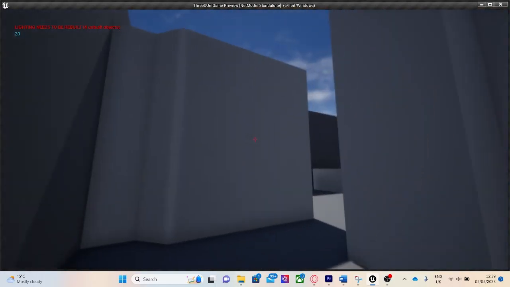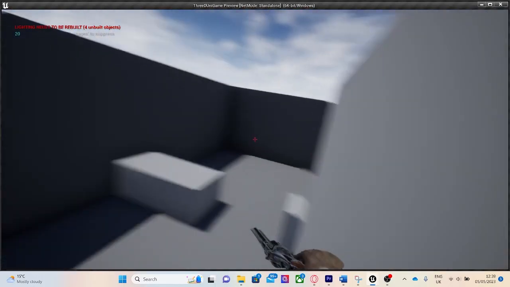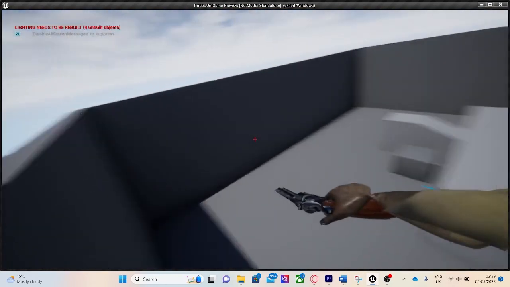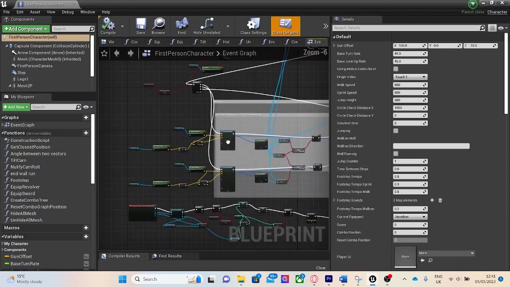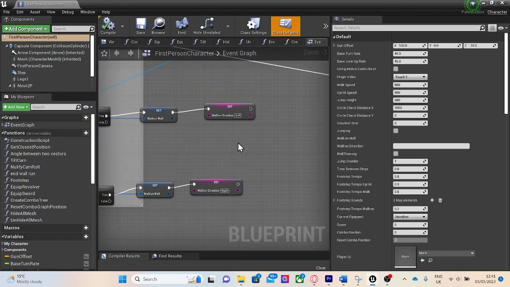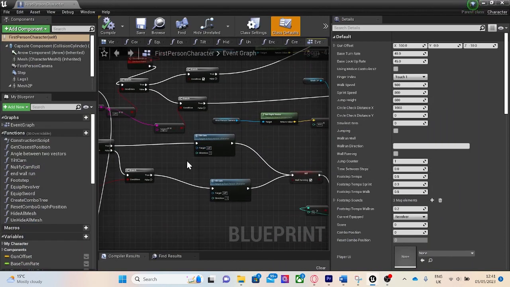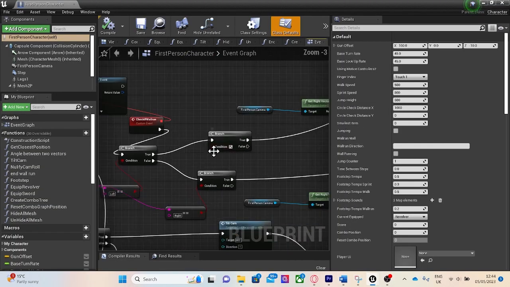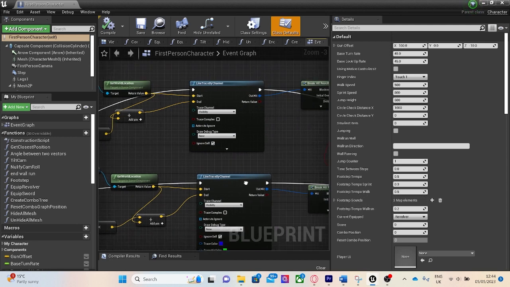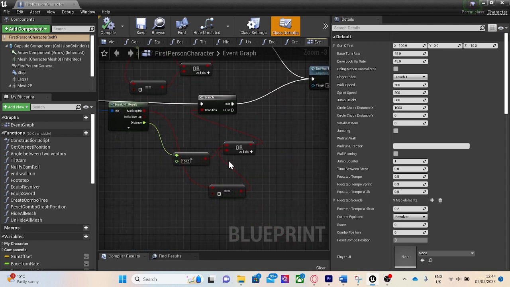The final movement mechanic I made was the ability for the player to wall run. After a wall run, the player is able to do an additional jump in the air. The wall run works by shooting 2 short raycasts, one either side of the player. The camera is tilted left or right and the jump function is called. Every 0.2 seconds, 2 raycasts are performed to the sides of the player. If both don't collide with anything, then end the wall run.